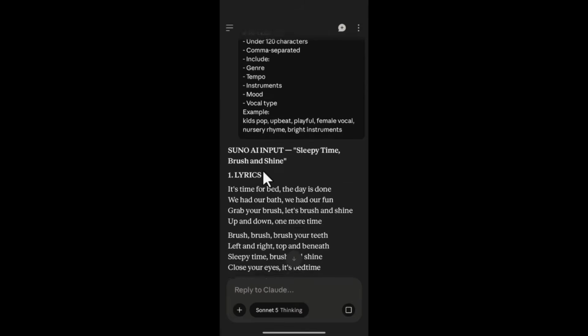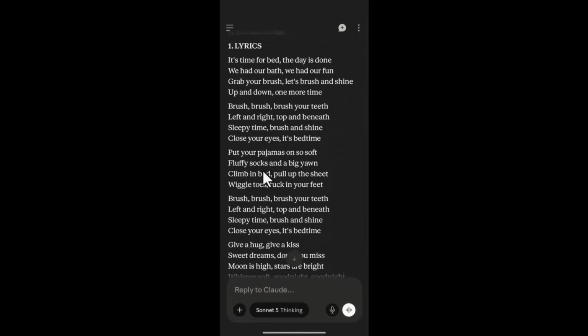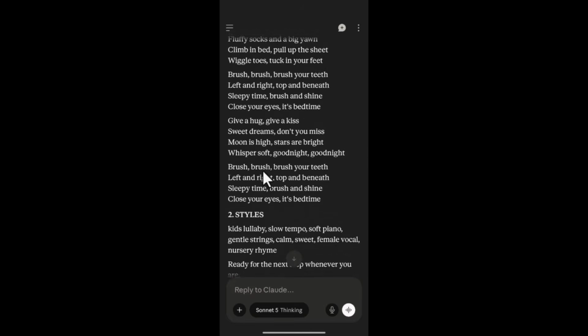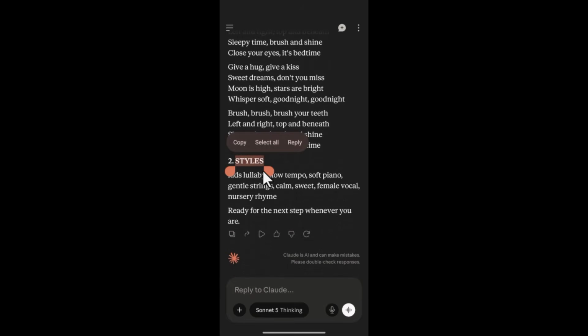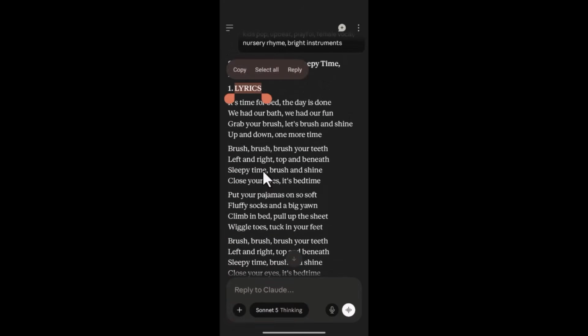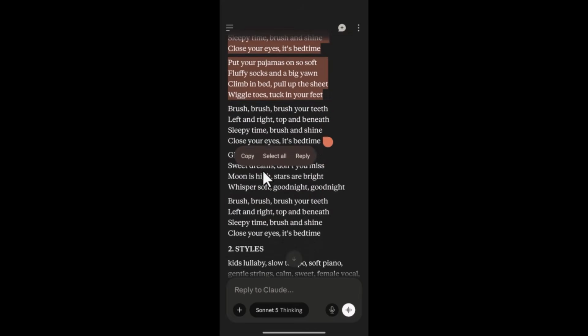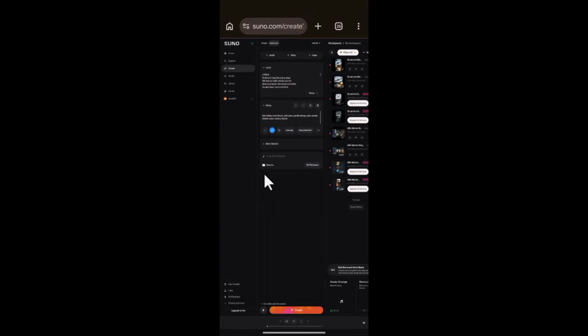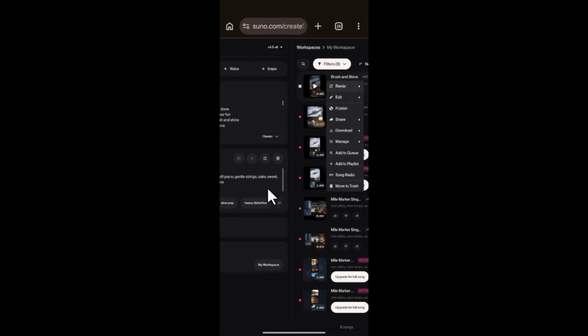Now if you notice, Claude AI is going to give us the full lyrics of what we are trying to create, and then it will also give you the styles. You will see where I'm going to use this style. So take note, we have the full lyrics. Go ahead and copy everything so you can take it to the platform we'll be using to generate. I tried creating the lyrics from here. It's created, but I couldn't download it, so I have an alternative for you.